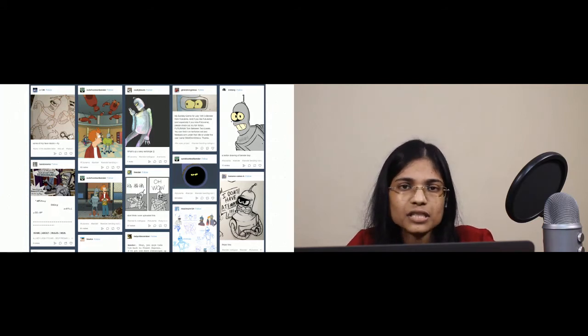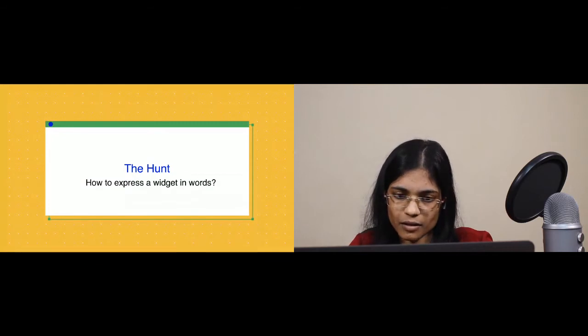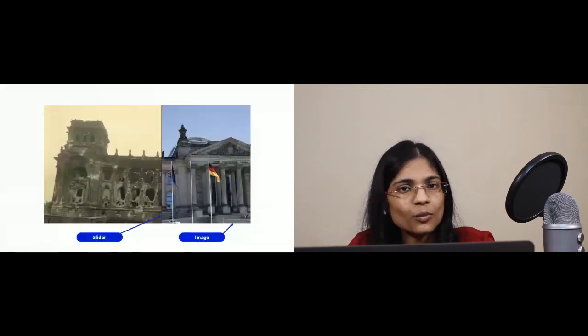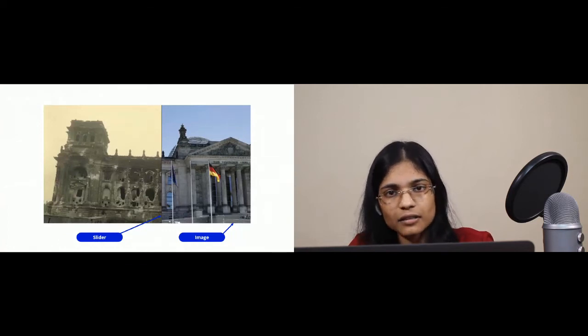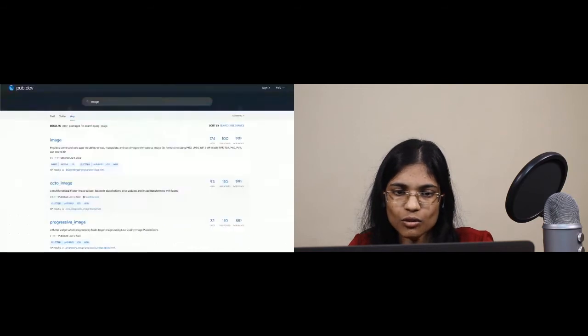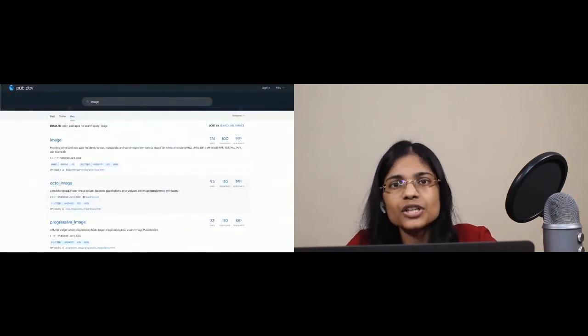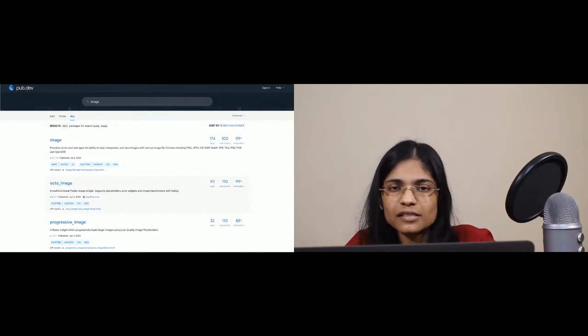So then begins what we call the hunt. How can you express this widget in words? Let's go back to our image slider example. As you can see, there's a slider and an image on both sides. So how do you go searching for the package which you need? You will go to pub.dev. You will try searching the basic keyword, that is, image.